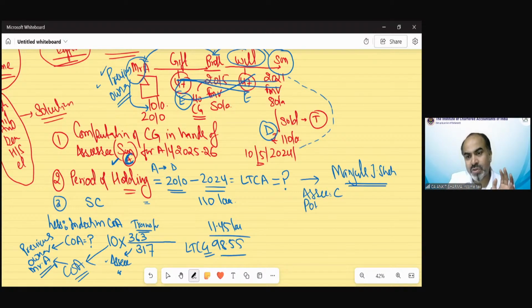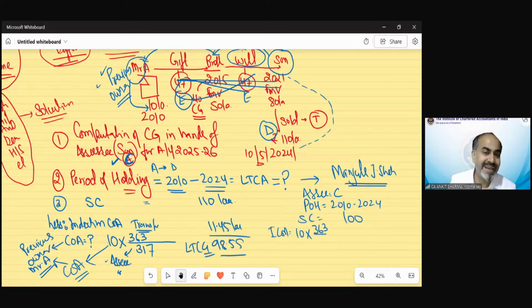Period of holding, of course, would be from the point of view of Mr. A, that is 2010. Nothing would be changed, but we have to recalculate the gain also. The sale consideration would be the same. The indexed cost of acquisition, only that index needs to be changed. The 10 into 363, and now we need to take the index as per Mr. A. That was 2010-11 index we need to take, and the 2010-11 index is 167.